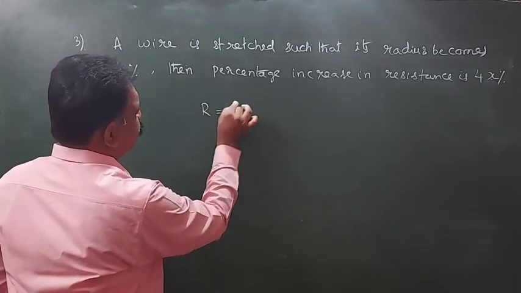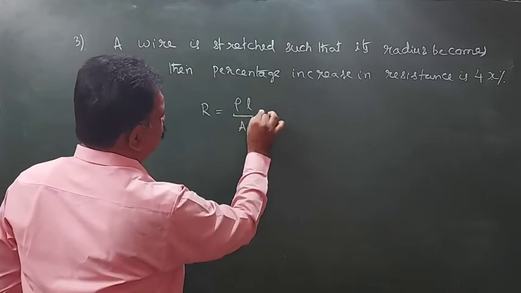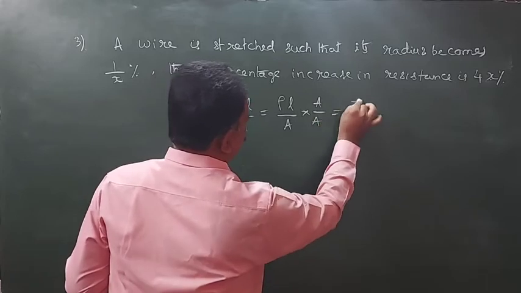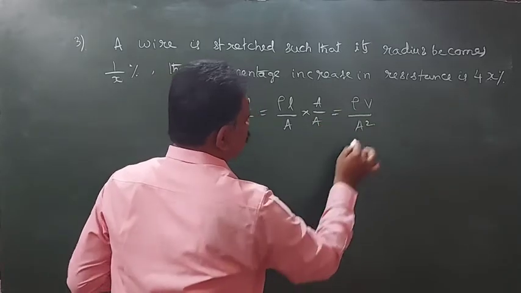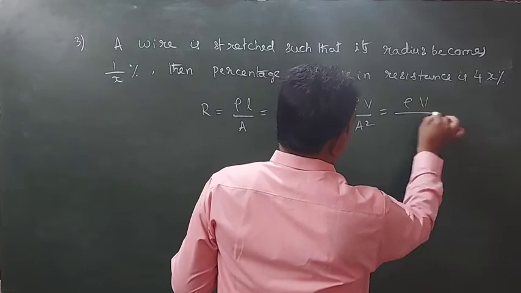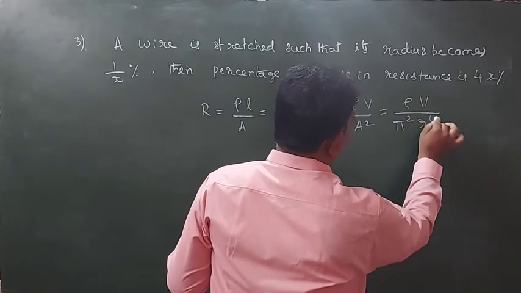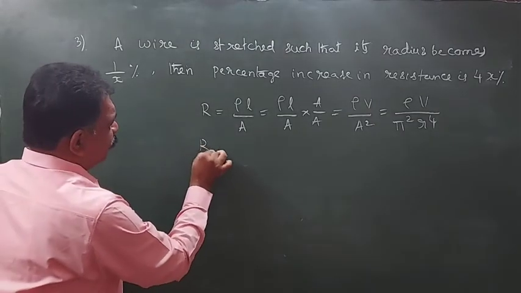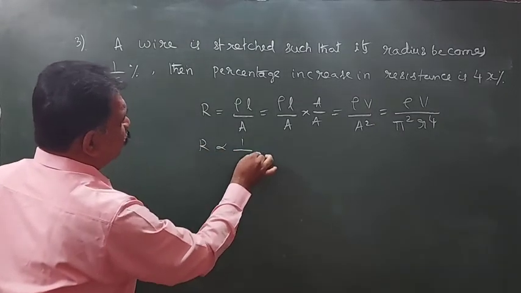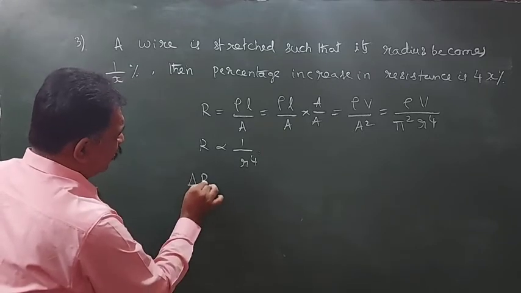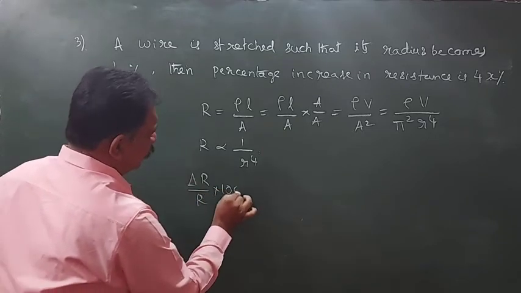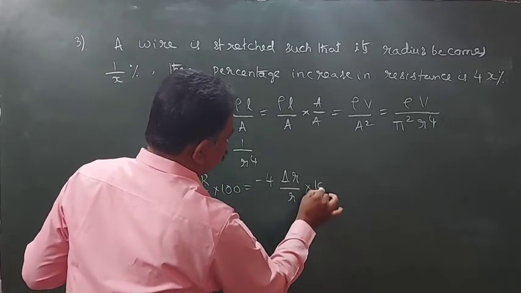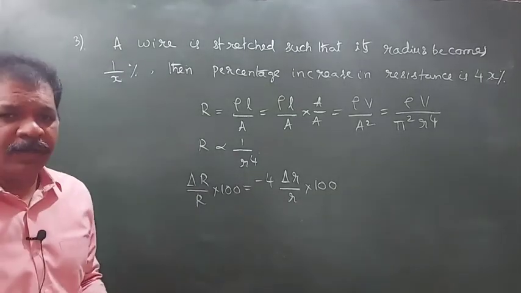R is equal to rho L by A. Multiplying with A and dividing with A, rho V by A square, rho V by pi square R power 4. So R is proportional to 1 by r power 4, delta R by R into 100 is equal to minus 4 into delta small r by r into 100.